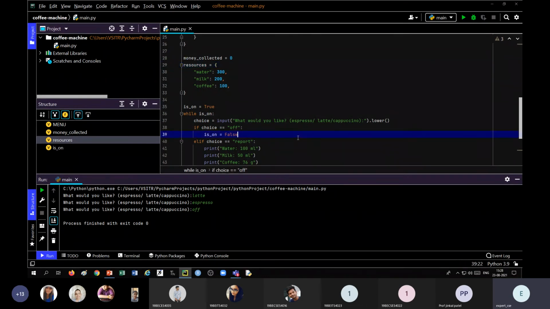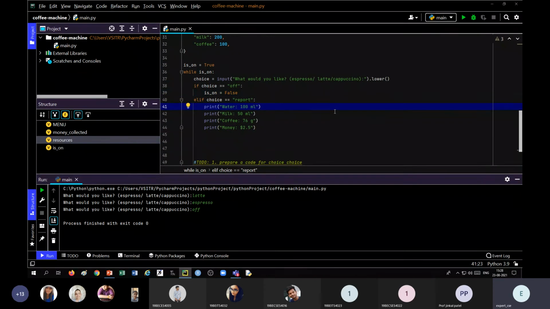So if you want to print the actual value, we should print resources, bracket, say water. Now see, this should be an f-string, right? If we write an f-string, then only we will be able to write this as a value.